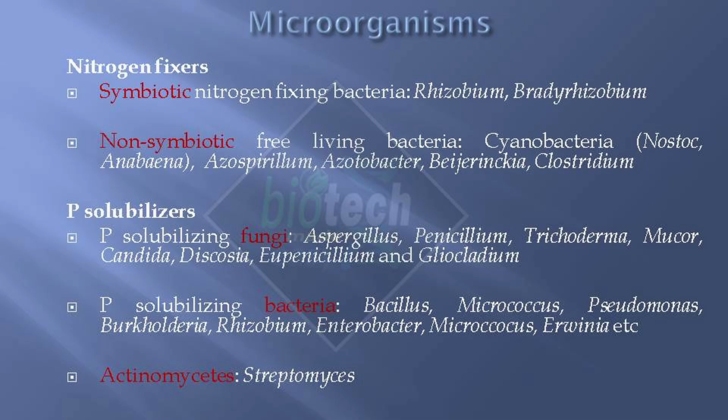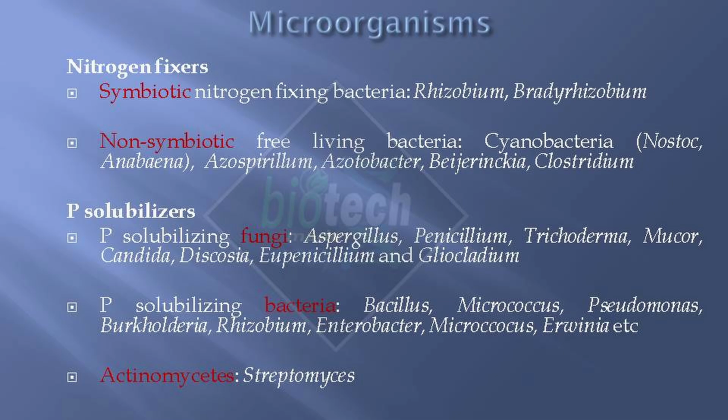If we talk about fungi, these are Aspergillus, Penicillium, Trichoderma, Mucor, and many others. Similarly, phosphate solubilizing bacteria are Bacillus, Micrococcus, Pseudomonas, Burkholderia, Rhizobium. Rhizobium is the one which mainly is responsible for fixing the nitrogen, but some of the strains can also solubilize the phosphorus, and many others.